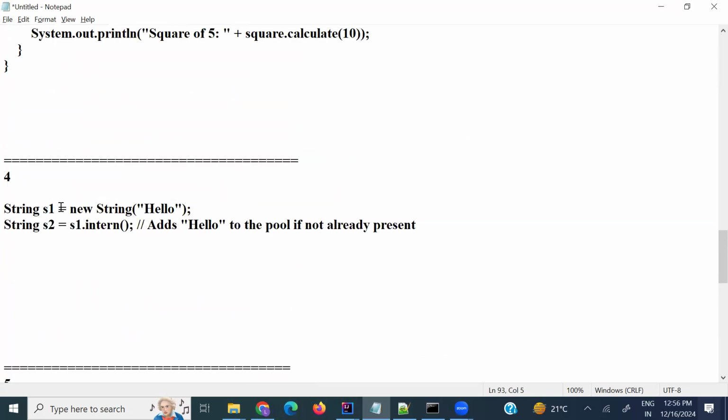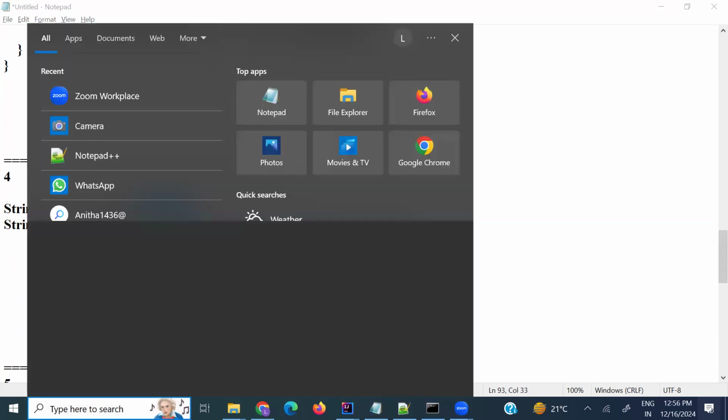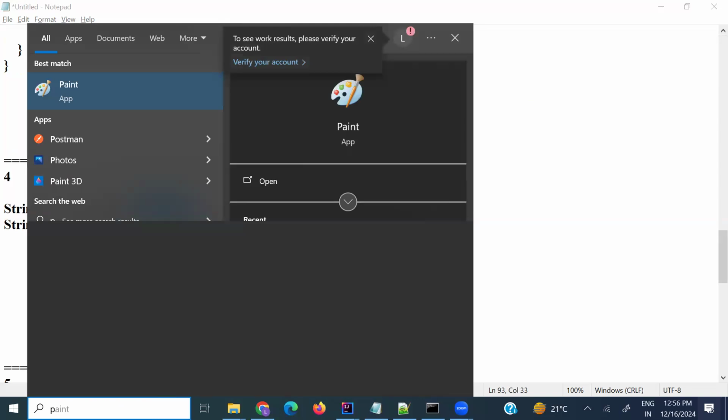For example, String s equals new String, I am passing Hello. This Hello is stored inside the string constant pool. I want to open Paint as well.